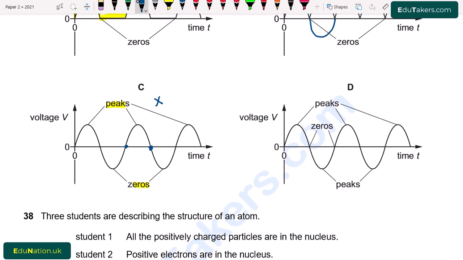In the MCQ option D, we can see the peaks are labeled. This point, this one, these are all of the peaks, while the zeros are also mentioned correctly. So option D is correct here.